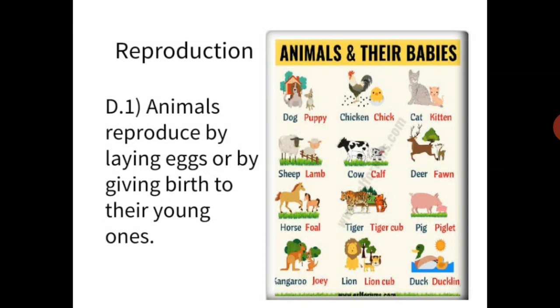Yes, many of you have seen the eggs of hens. Some animals like cats, cows and human beings give birth to their young ones. Here in the picture we can see the animals and their young ones. Dog gives birth to puppies, cat gives birth to kittens, sheep gives birth to lambs, and so on.